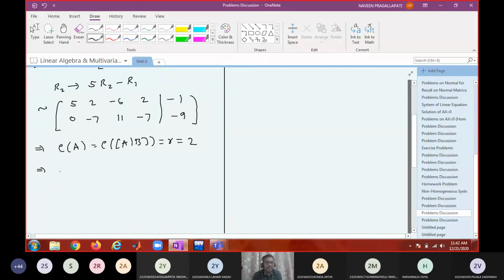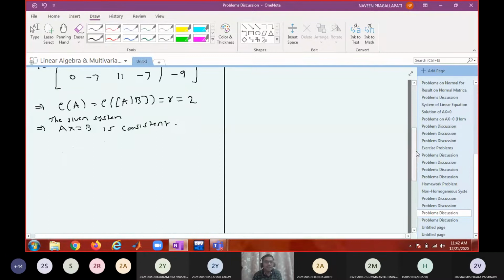So this implies that Ax equal to B, the given system, is consistent. What is the next conclusion? Since r is less than n, what is n here? 4. Ax equal to B has infinite solutions. Write in your notes also. Follow me.